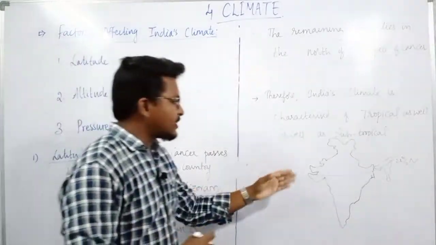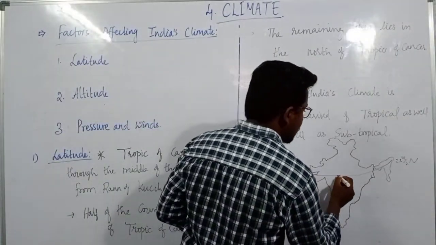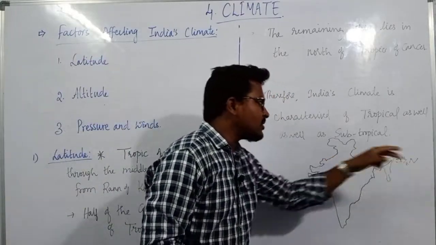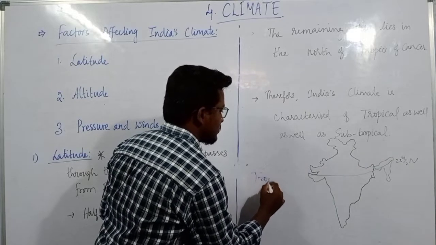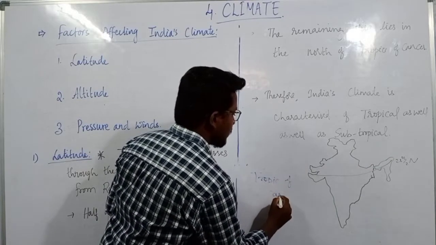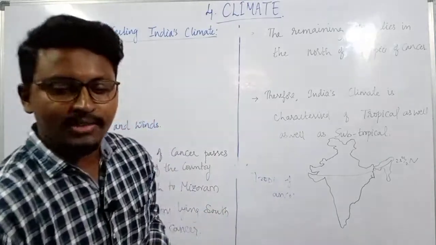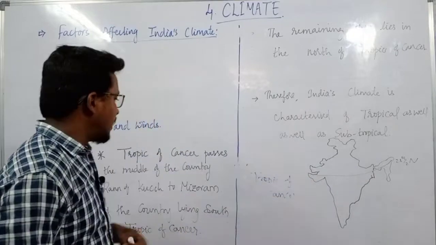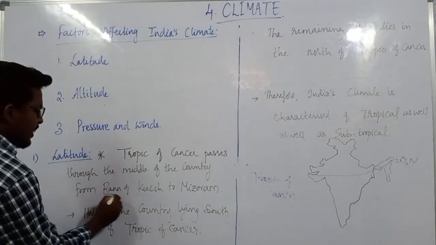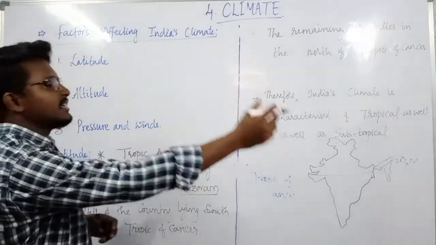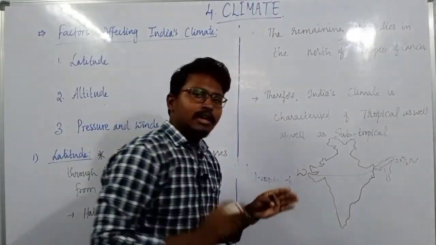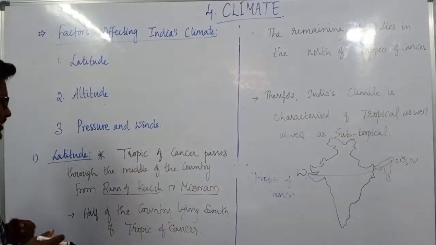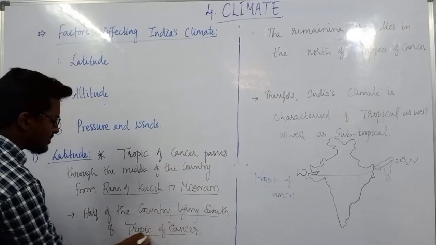As you all know, there is a latitude which passes through almost the center of our country, that is the 23.5 north latitude, which we also call the Tropic of Cancer. This Tropic of Cancer passes almost through the center of India, from Rann of Kutch in Gujarat on the western side to Mizoram on the eastern side, and half of the country is lying below this Tropic of Cancer.